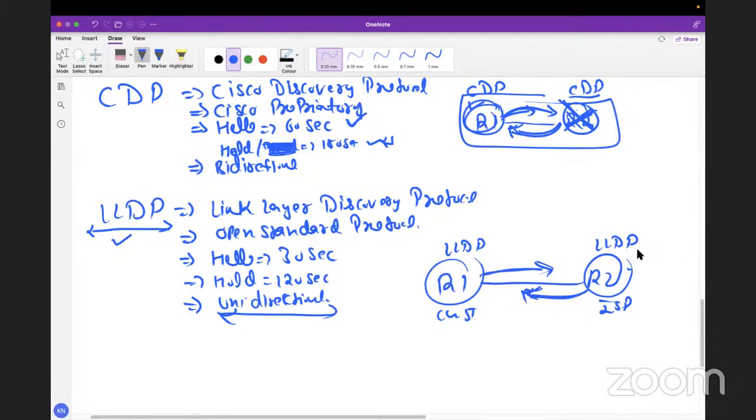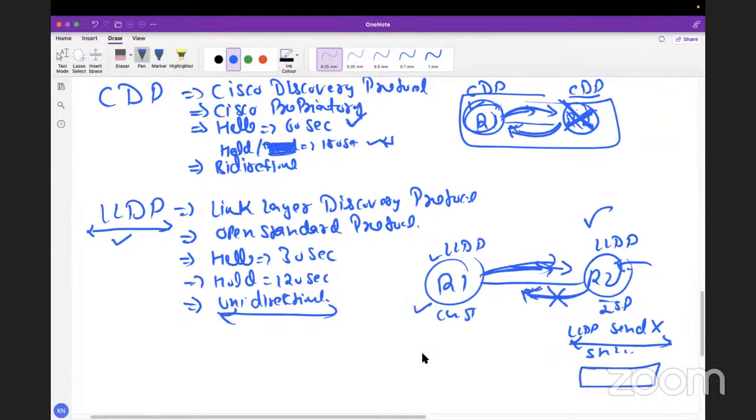So what I can do is go to this router and disable LLDP only for send. Disable the send, but the receiving will continue. So R1 will not be getting the information, but R2 will be sending and R1 will be receiving. When we run the command show lldp neighbor here, I can get the customer information. But whenever the customer runs show lldp neighbor, they will never get it, because I have disabled the send. But in the case of CDP, if I disable it, I will not get anything here.